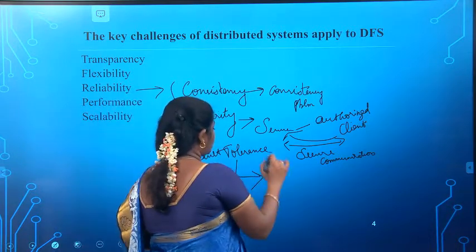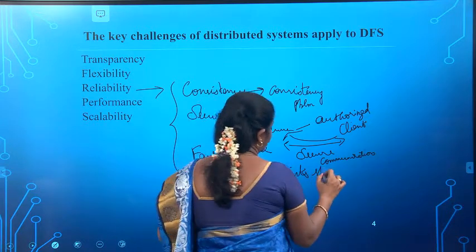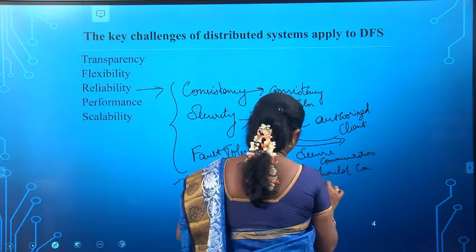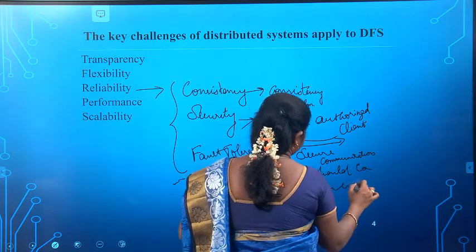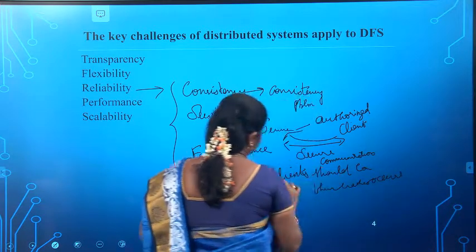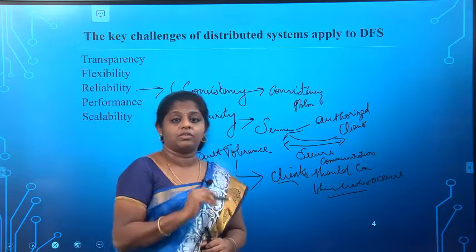See what is fault tolerance? The clients should continuously work when any crash occurs. That should be taken care of. The client should continue to work when any crash occurs.